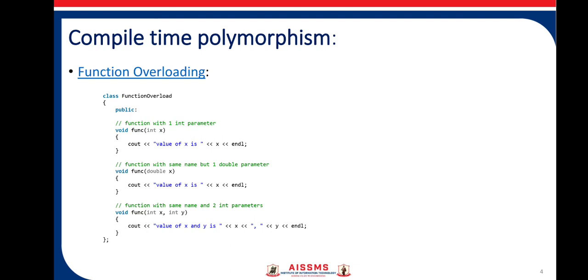In the first function you can see there is one parameter which is of type integer. For the second, there is one argument but its type is double. And for the third function, the function name is the same, but two integer arguments are passed to that function. So here you can see the same function is defined multiple times, but their arguments or list of variables, their types and the list of variables, are different. So this is an example of function overloading.